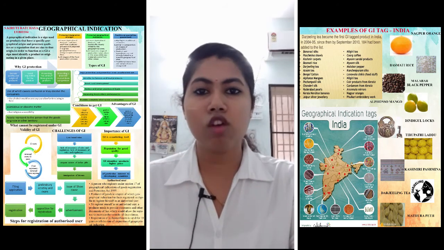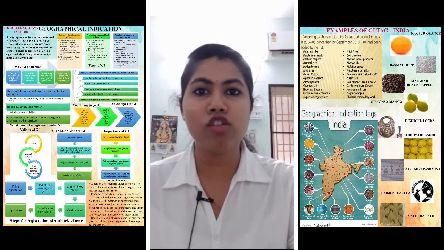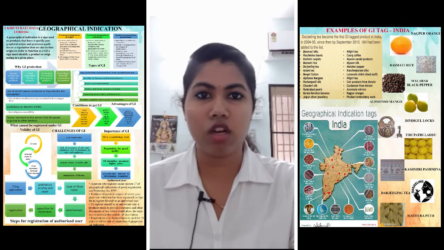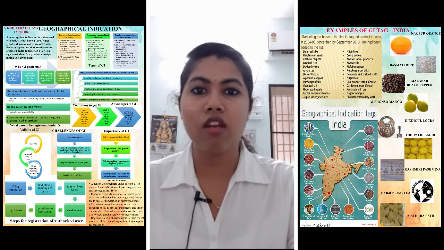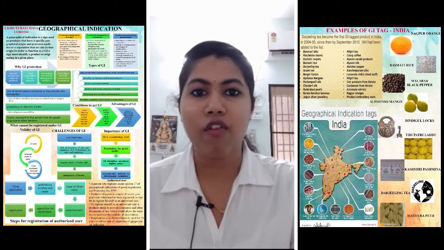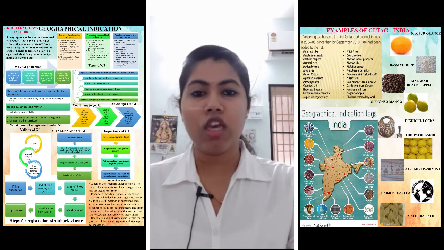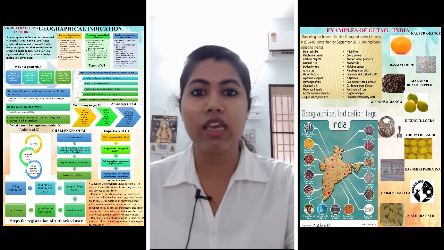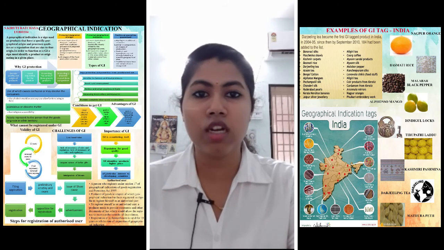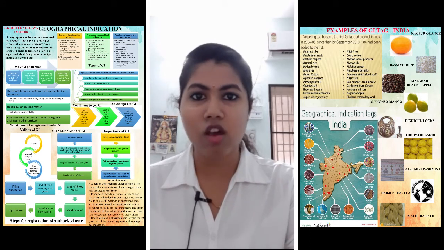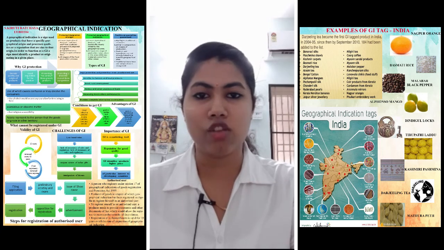The producer of goods in respect of which the geographical indication has been registered is eligible to register himself as an authorized user. So only the producer of goods can register himself as an authorized user and not other persons. To register oneself as an authorized user, that producer has to provide statements and other documents of fact which would prove that he is the producer of that particular product, and it should also allow the registrar to ascertain the veracity of their claims. And this registration of an authorized user is valid for 10 years or till the date of expiration of the geographical indication.